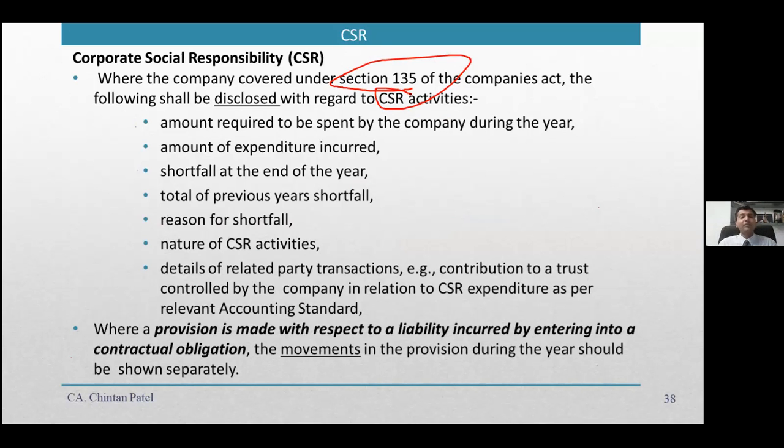When the government brought this new rule, its objective was to ensure that the money spent by corporates on corporate social responsibility reaches the needy people, the persons who really deserve it. However, what happened is that the real objective of benefiting the needy was not actually achieved in totality.